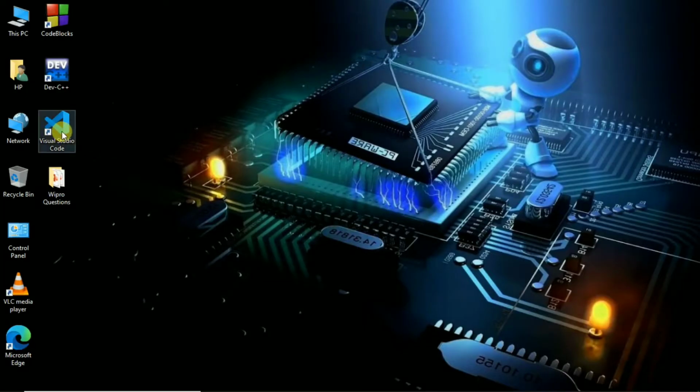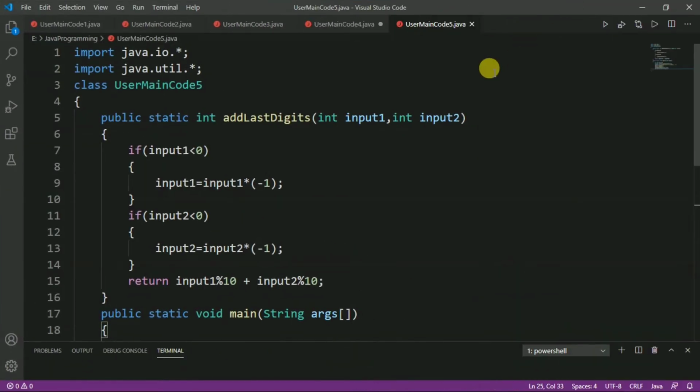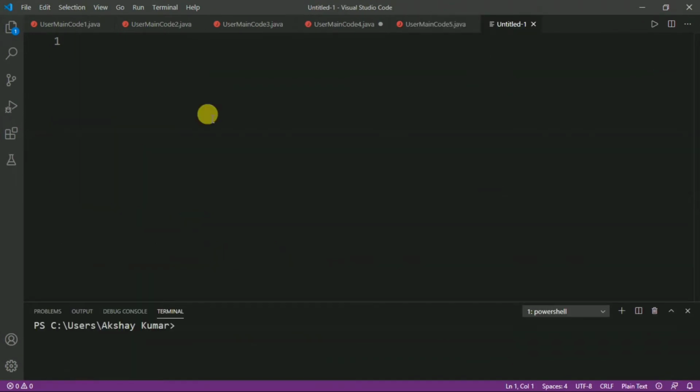Now, let us open Visual Studio Code. Now, press Ctrl N for a new tab. At first we will write the program, after that we will see how it works. So, at first we have to import some Java packages.